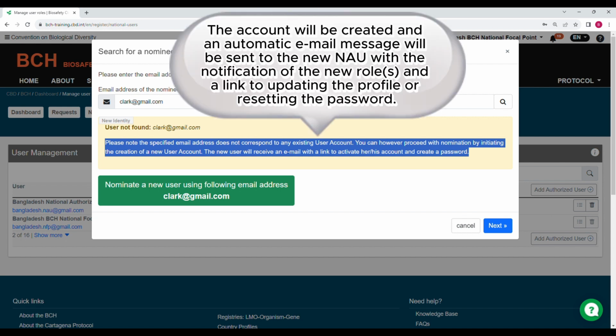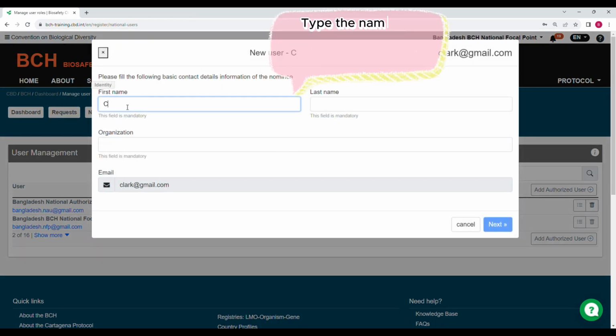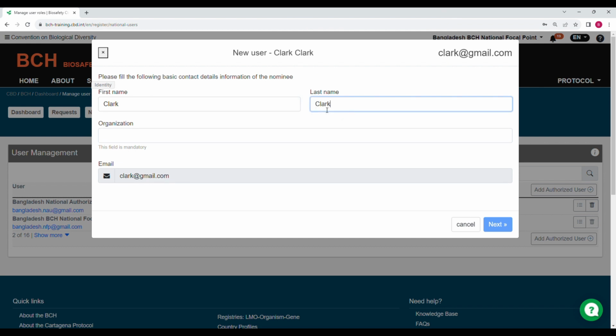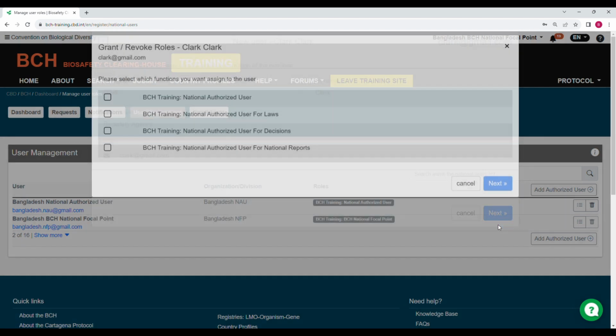The account will be created and an automatic email message will be sent to the new National Authorized User with the notification of that person's new role or roles and with a link to updating the profile or resetting the password. So click on Next, and in the box that opens, type the name and the organization of the person. Once done, click on Next.